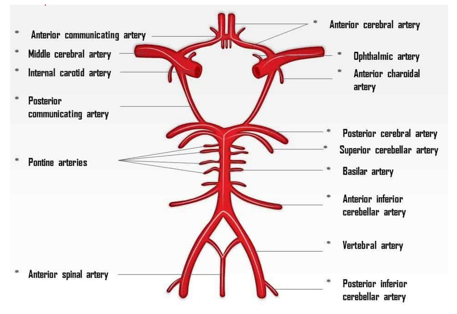Anatomy review of the day. Today we will look at the five main blood vessels which form the circle of Willis. There are five main vessels which form it.